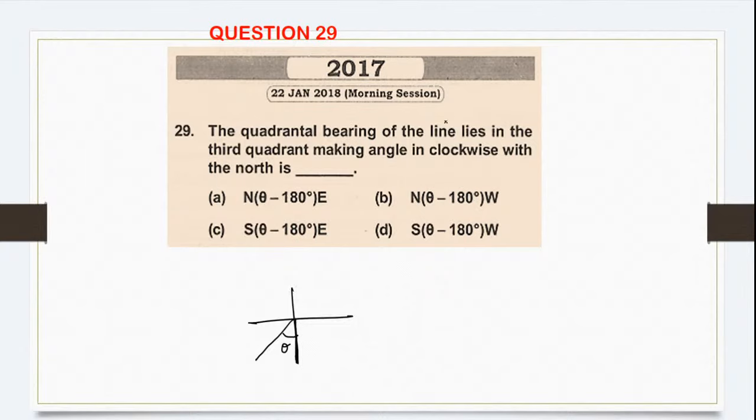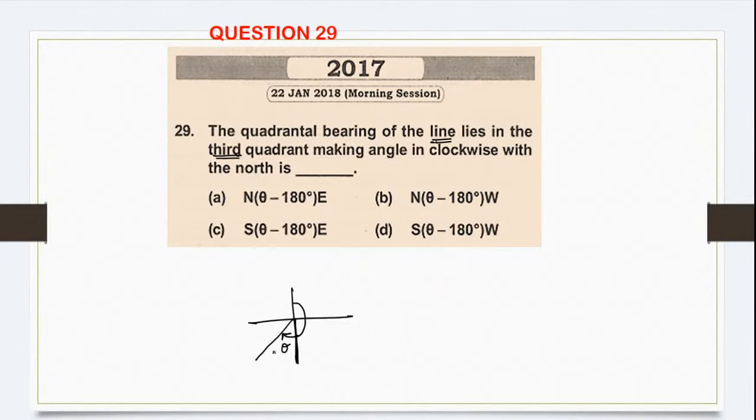There is a line which is in the third quadrant. Okay, I've put a line in the third quadrant, making an angle in clockwise with the north. This entire thing I've taken as theta.